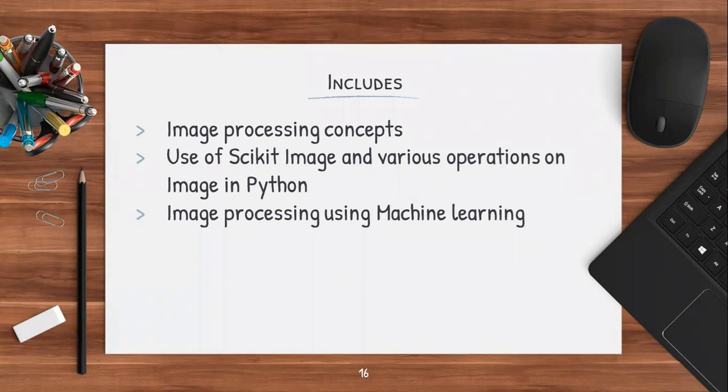We'll see how to use scikit-image and which are the various operations we can use on an image using Python, like image blending, then shape correction, etc. And using the scikit-learn library in Python, we will implement image processing algorithms using machine learning concepts.